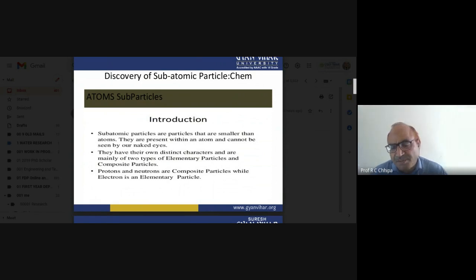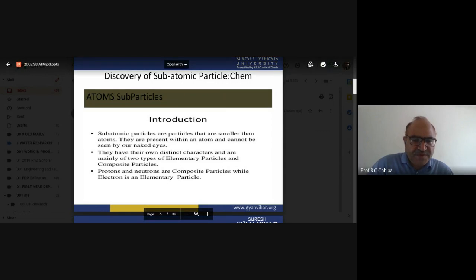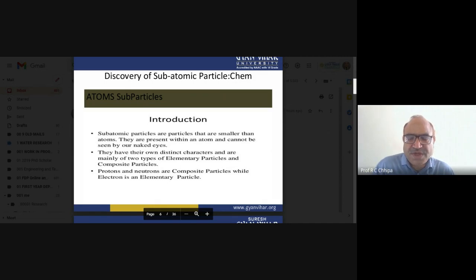Protons and neutrons are composite particles, while the electron is elementary. The electron is outside, and in the nucleus, protons and neutrons are present.